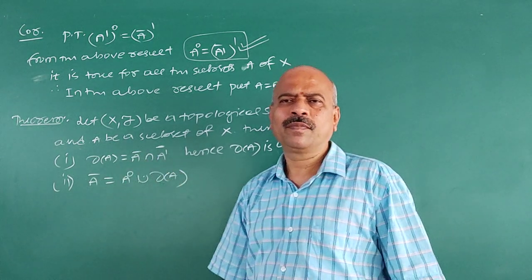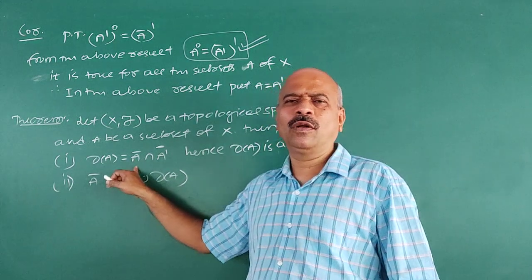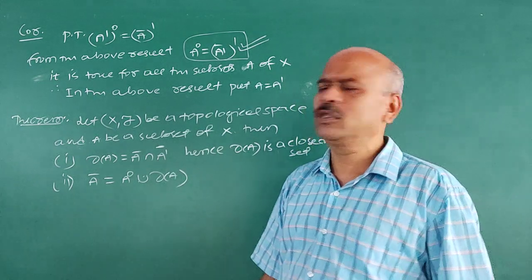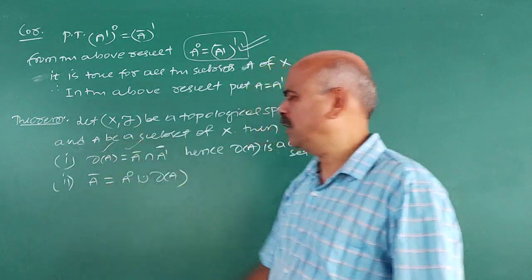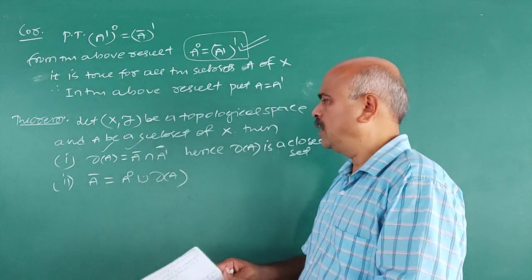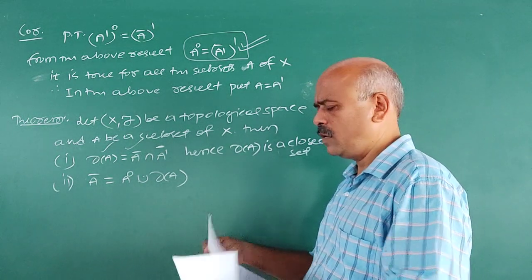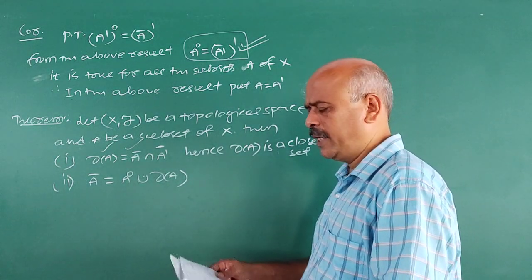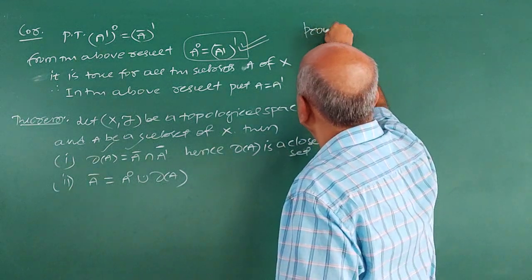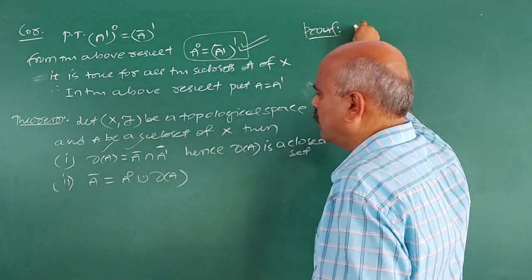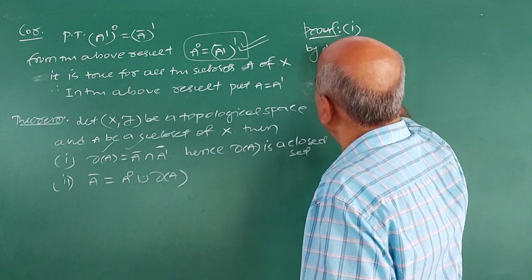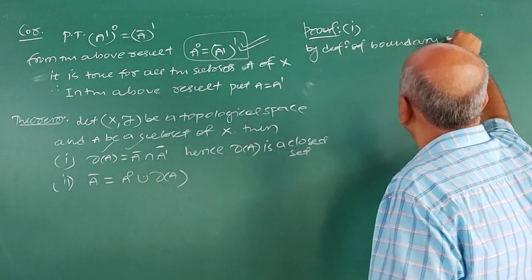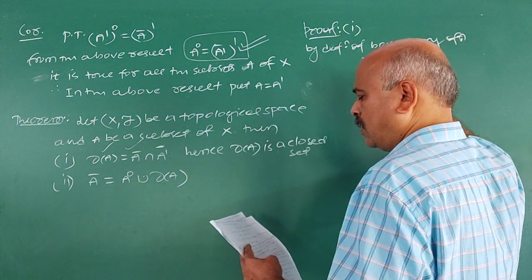What is A closure? A closure means set of all closed sets containing A. And using definition, we prove these two results. Take the first result. What is the first result? Boundary of A is A closure intersection A dash closure. Now proof of this. First one, proof. By definition of boundary of A, we have